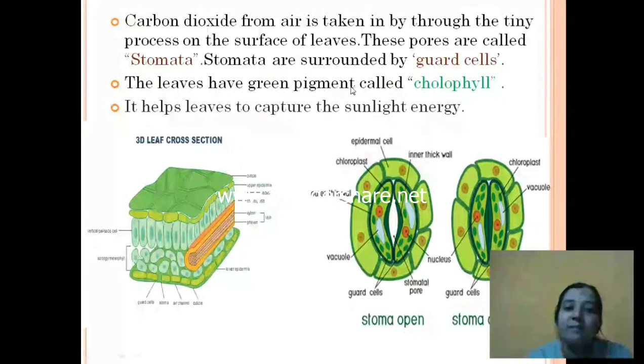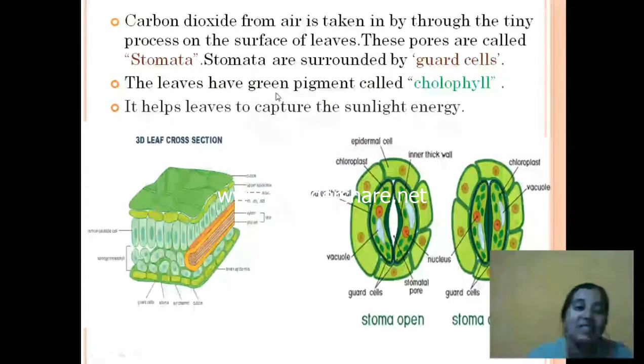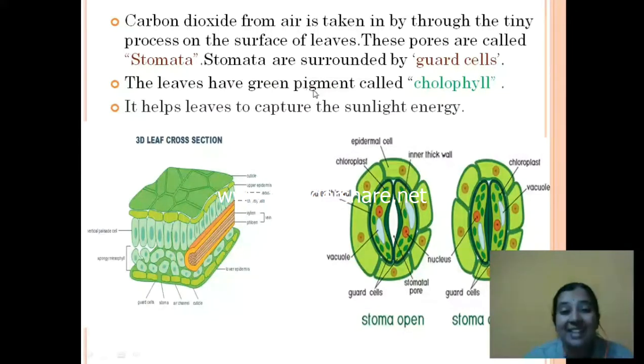The leaves have a green pigment called chlorophyll. So this is the reason why our plants are green in color. The leaves are green in color because of this chlorophyll pigment. It helps leaves to capture the sunlight energy. So what is the major role of this chlorophyll pigment? Chlorophyll pigment helps to capture the sunlight energy. So sunlight energy is the ultimate energy on the earth. Correct?